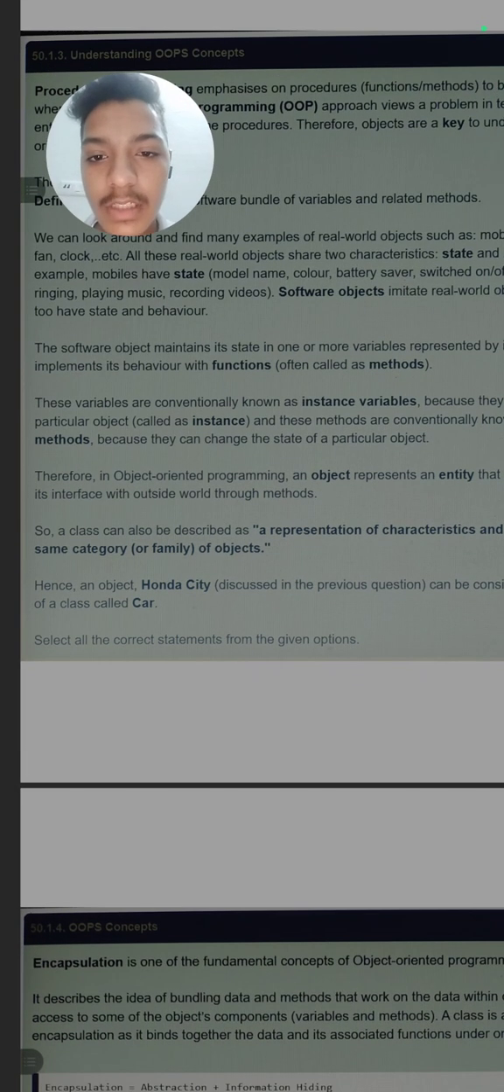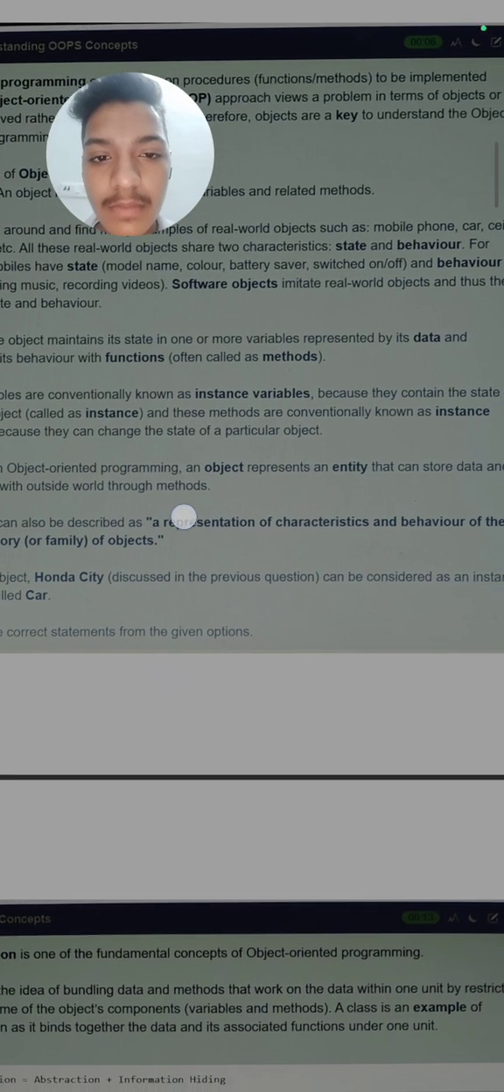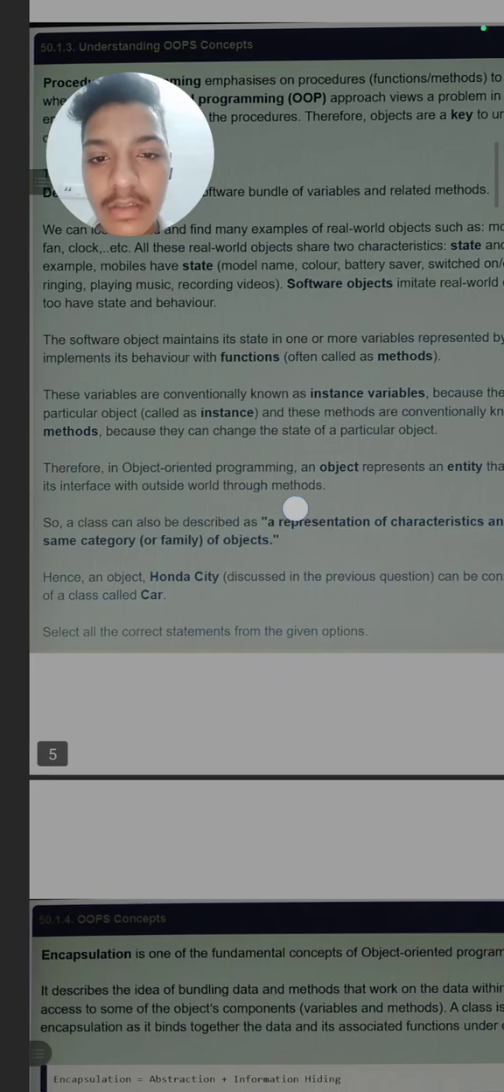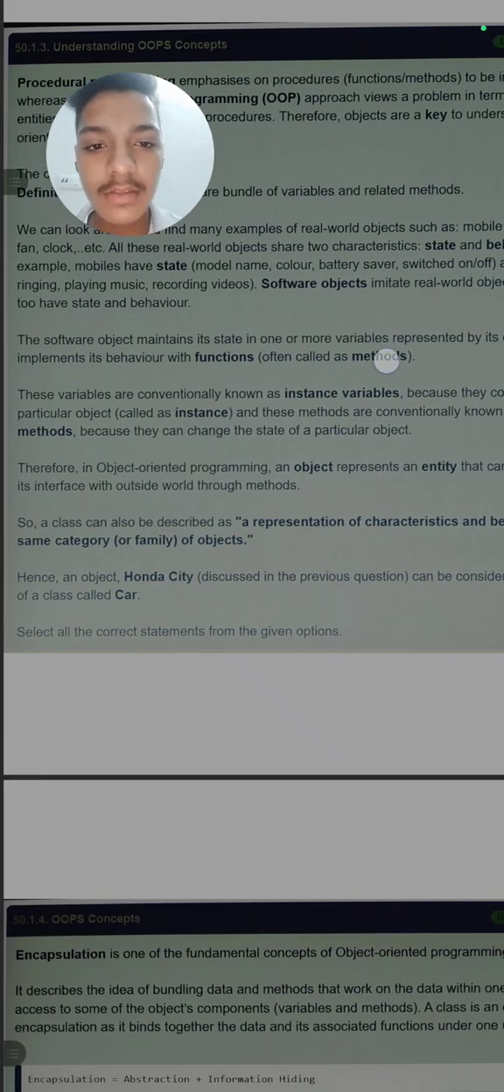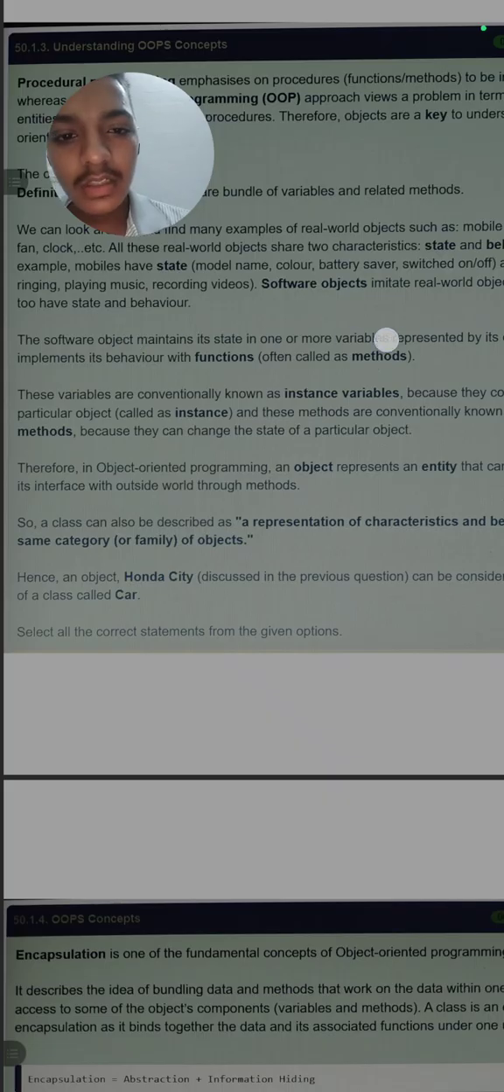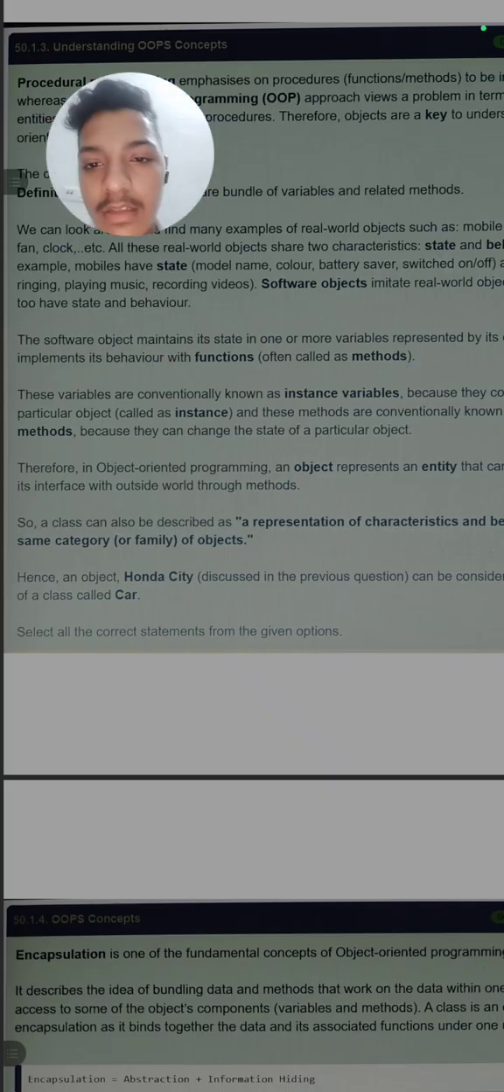The software object maintains its state, like the real world, represented by data, and implements its behavior with functions called methods. So this is the definition of a method. You can see here what a method is. These variables are conventionally known as instance variables.